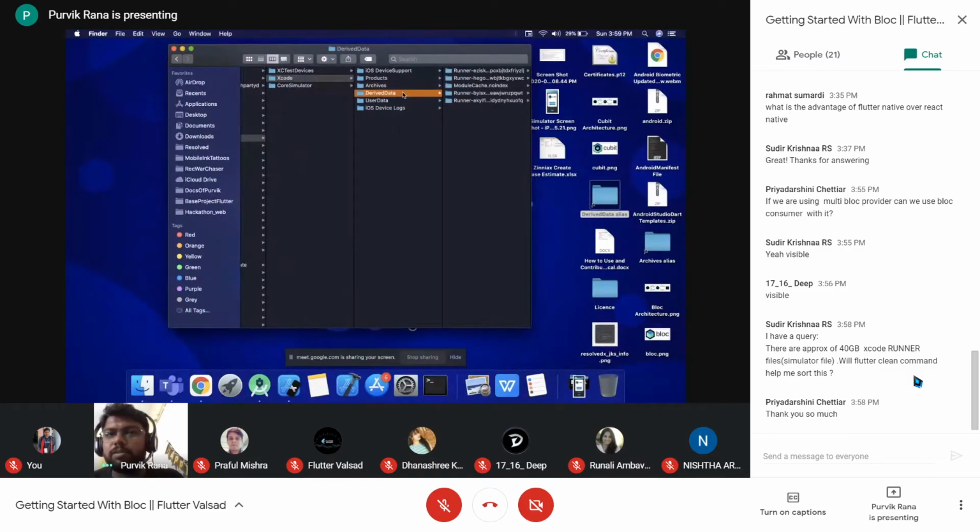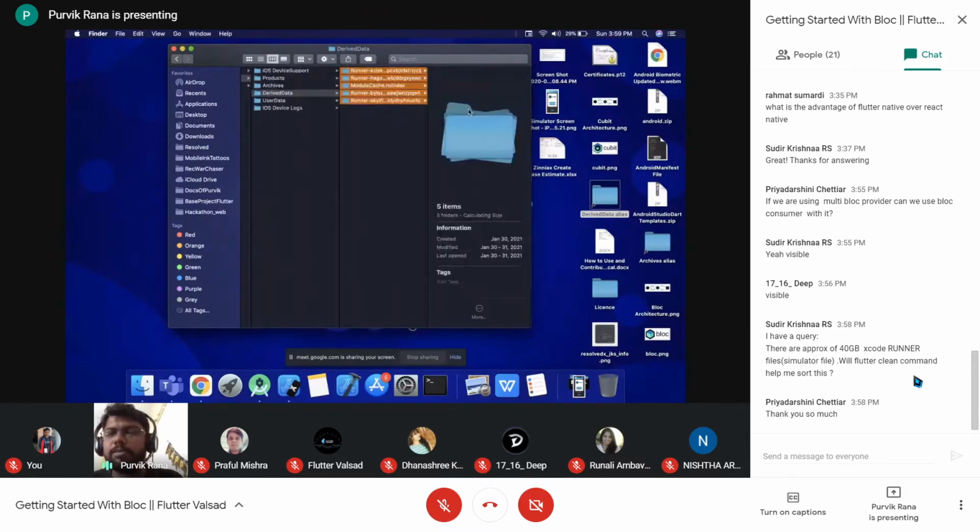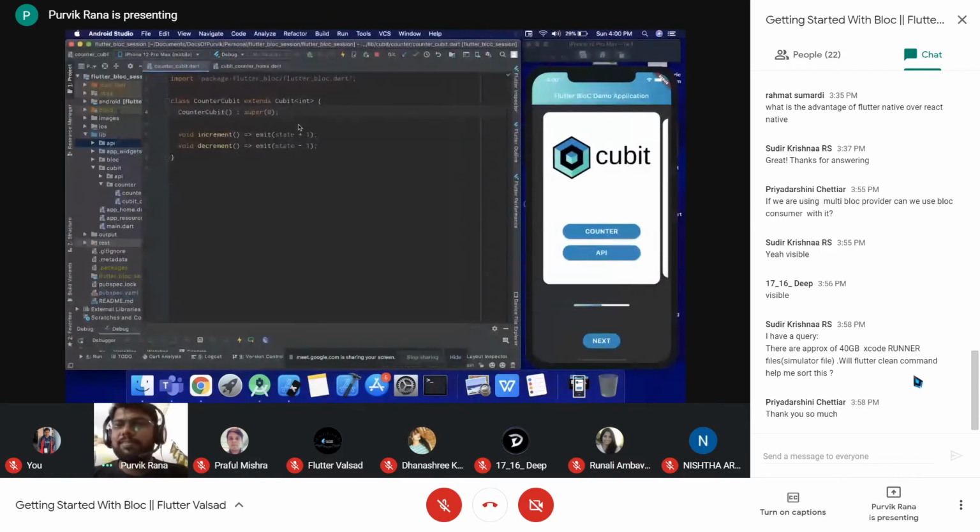So when you want to get rid of this information, you can select all and get rid of this. It might be possible that flutter clean is not cleaning this information, but this is only the derived data created when we execute our application on the simulator. These are the derived data which you can clear, and this will free a lot of space from your Mac. So this is apart from flutter clean, I guess.